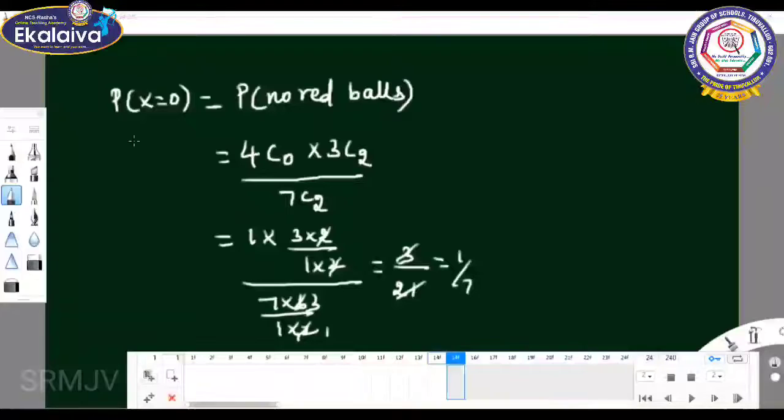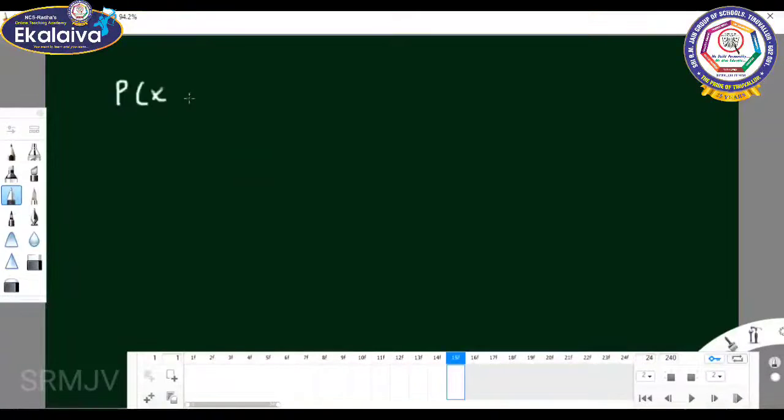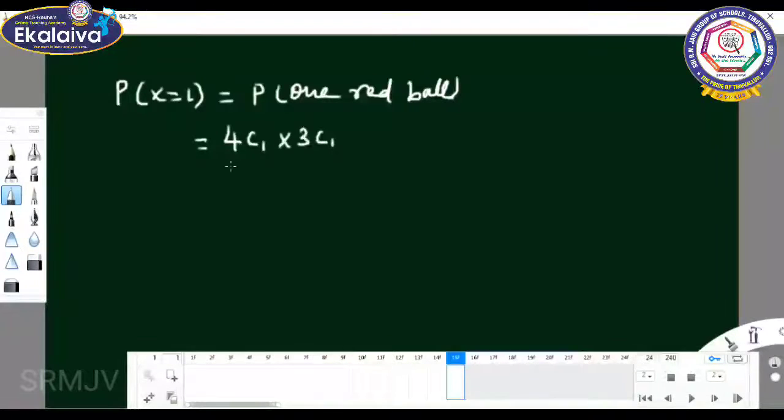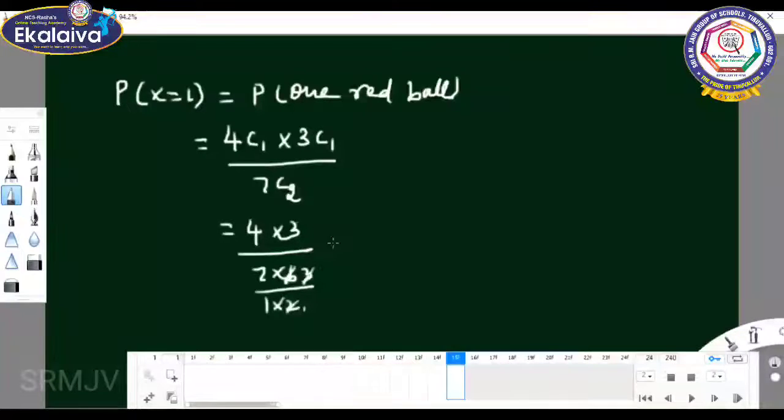Next, P of x equal to 1. P of x equal to 1 means you have chosen only one red ball. So one red ball means what? Out of 4 red balls, you can choose one ball, and out of 3 black balls, you can choose one. Totally 7C2. So 4C1 is 4, into 3, by 7 into 6 by 1 into 2. 2 ones are 2, 3 threes are 3. So what is the value we are getting? 4 by 7. The value is 4 by 7.